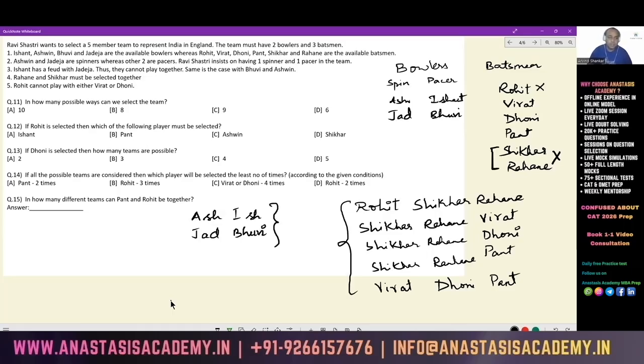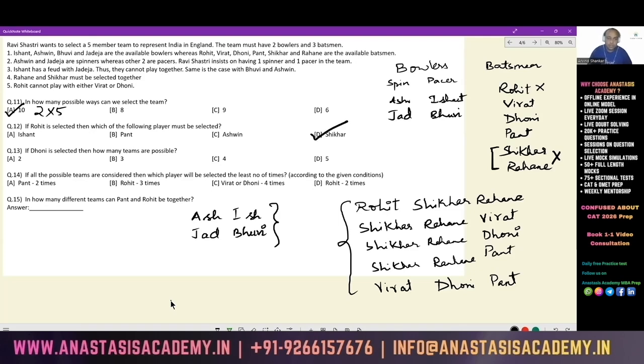Let's get to individual questions. In how many possible ways can we select the team? It will be 2 into 5, 10 ways. You select your 2 bowlers in 2 ways and your 3 batsmen in 5 ways. If Rohit is selected, then which of the following players must be selected? If Rohit is selected, Shikhar and Rahane are definitely selected. So Shikhar must definitely be selected.